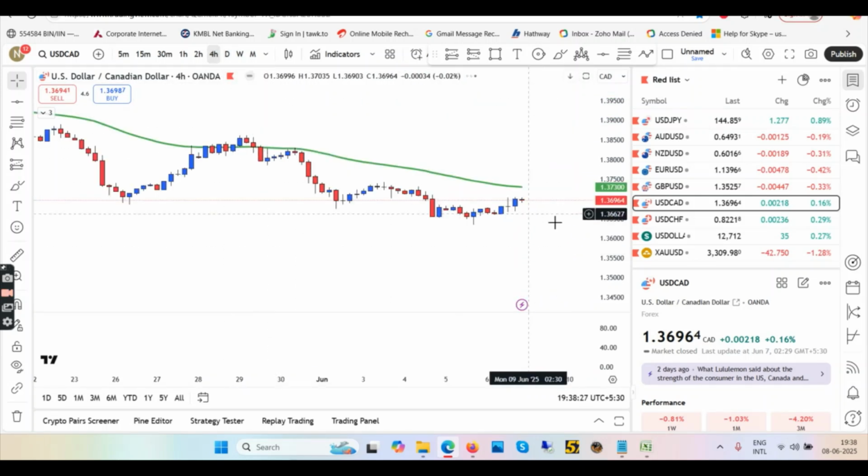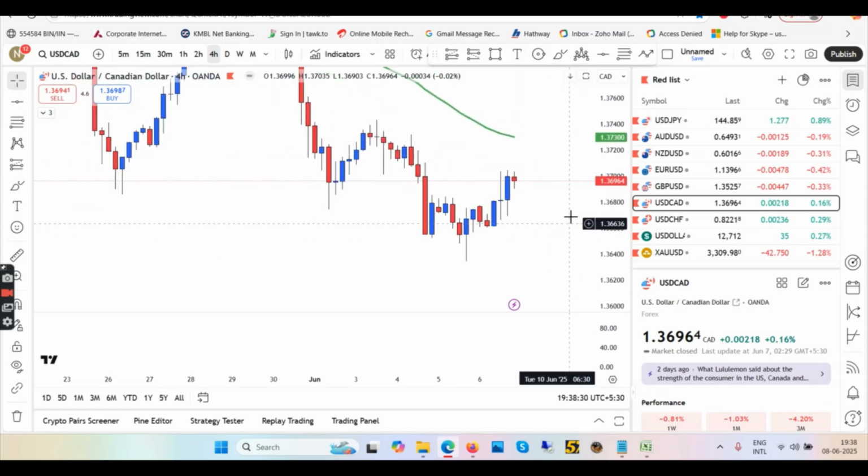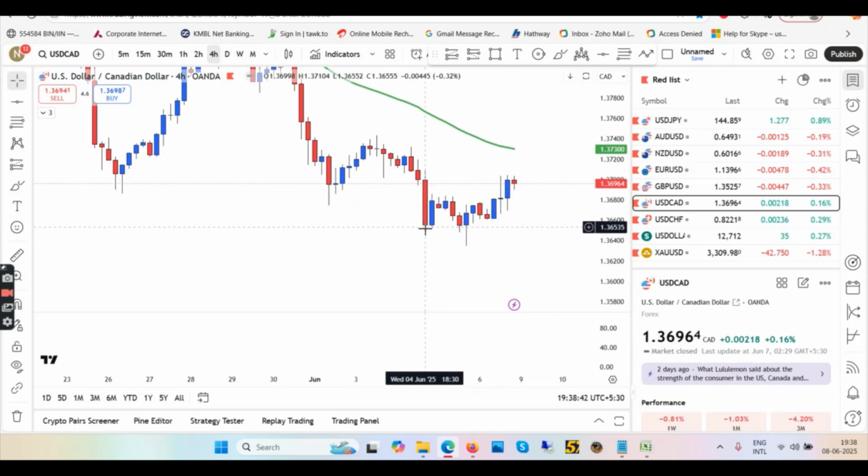But when shall we enter? What is our entry here? Our entry shall be in 4 hours. If I come back to 4 hour: downtrend, pullback, new low, and then this was the double bottom. This low was not broken by this candle, so we made a trend reversal. So guys, we had a double bottom right here, and now we are going towards the trend reversal, towards the upside. Now more likely we will go until the EMA.